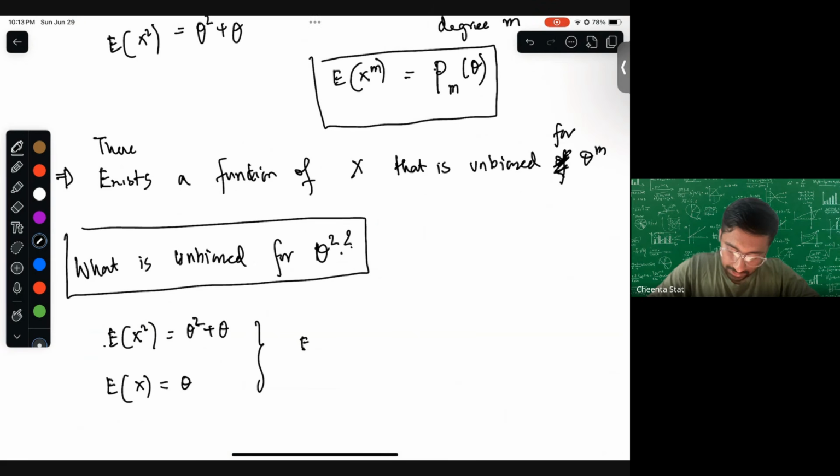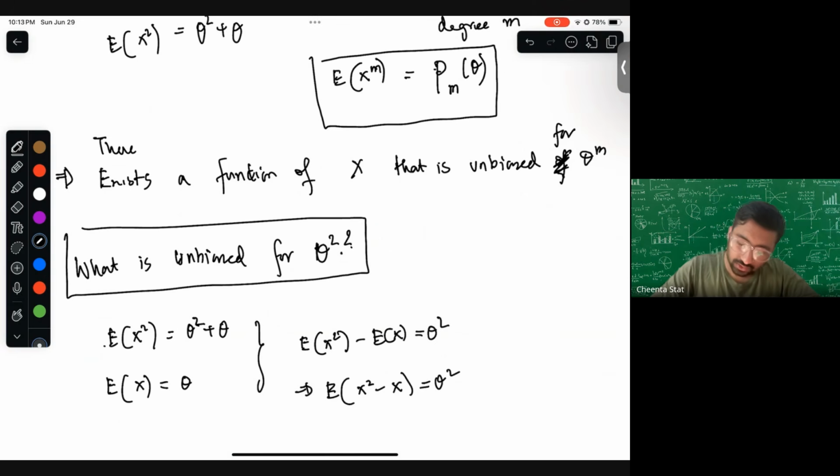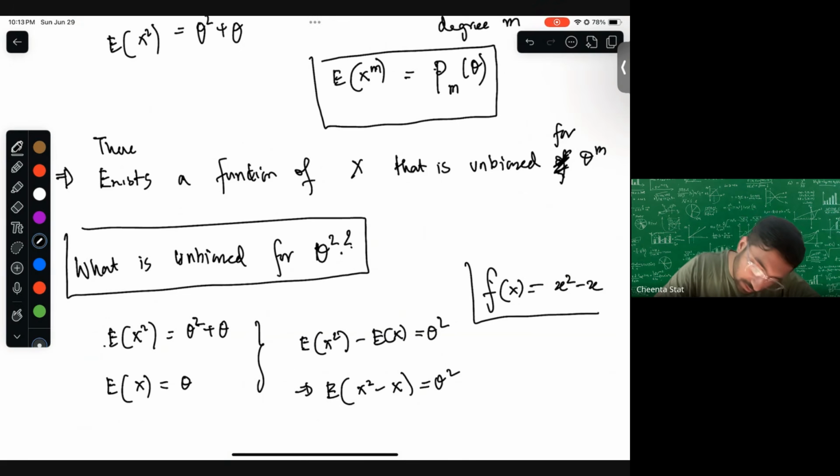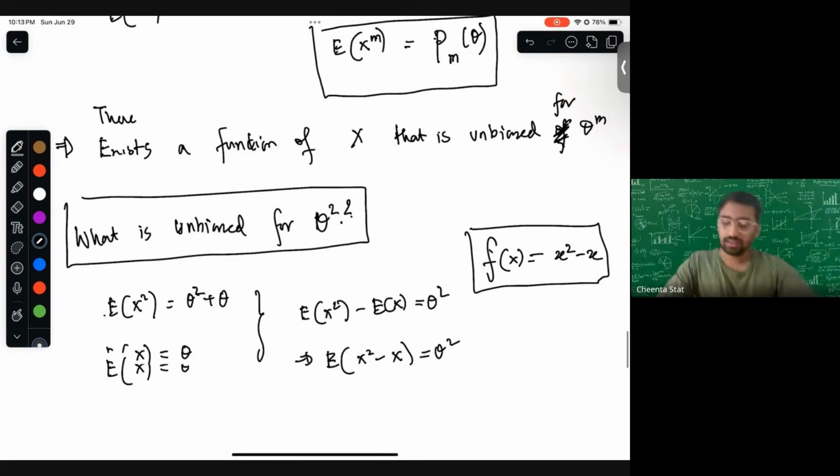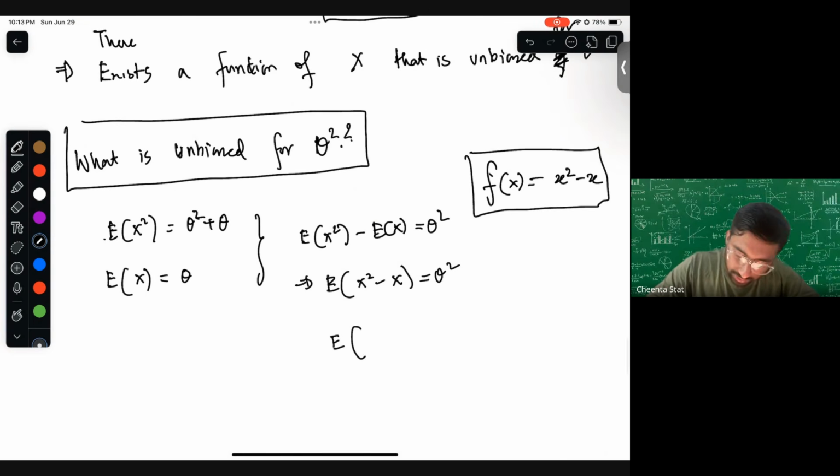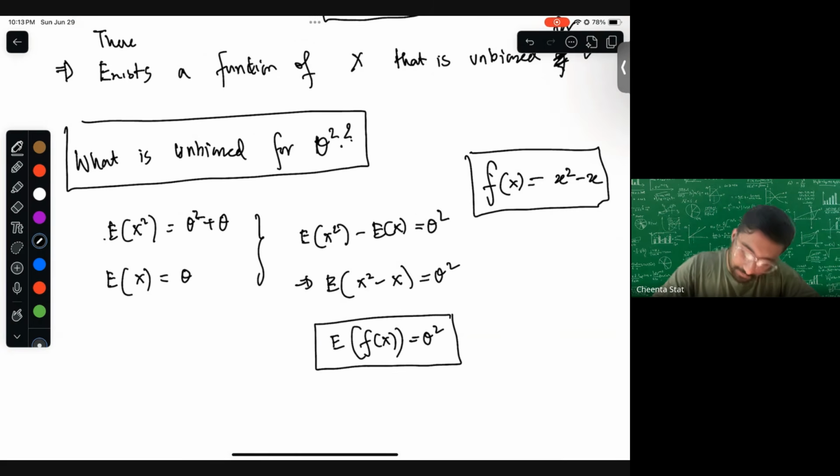So expectation of x square minus expectation of x is equal to theta square. So expectation of x square minus x is theta square. So the corresponding function of x here is x square minus x. So expectation of f of x is theta square now. Okay.